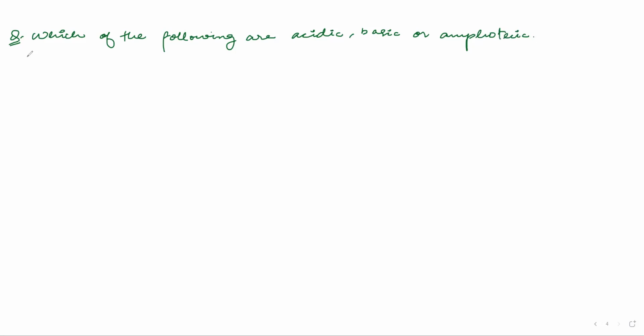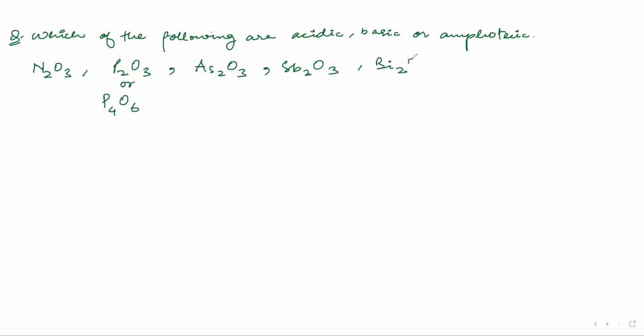You have the oxides of formula E2O3, so it will be N2O3. You will have P2O3. P2O3 can also be written as P4O6, because it dimerizes. Now you can also have As2O3, Sb2O3 and Bi2O3. So you have these group 15 elements and their oxides, and you have to tell me which are acidic, which are basic, and which are amphoteric.